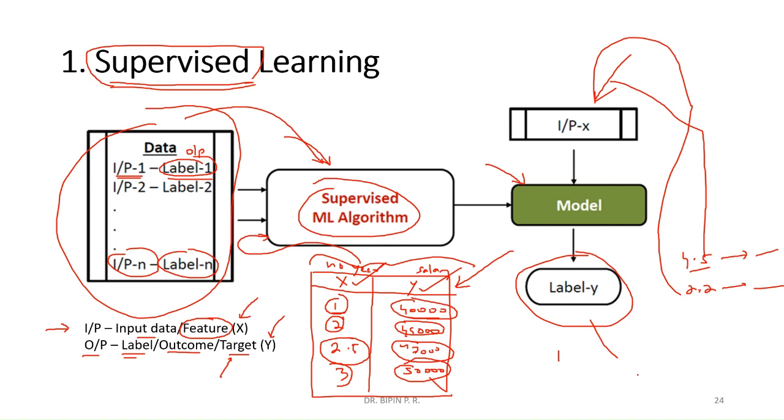Okay, so try to know this basic concept here in supervised learning. Supervised in the sense we will give corresponding input and corresponding output. Such kind of supervision we are giving. So this is supervised learning algorithm. So I think this is clear to you. Any doubt up to this?